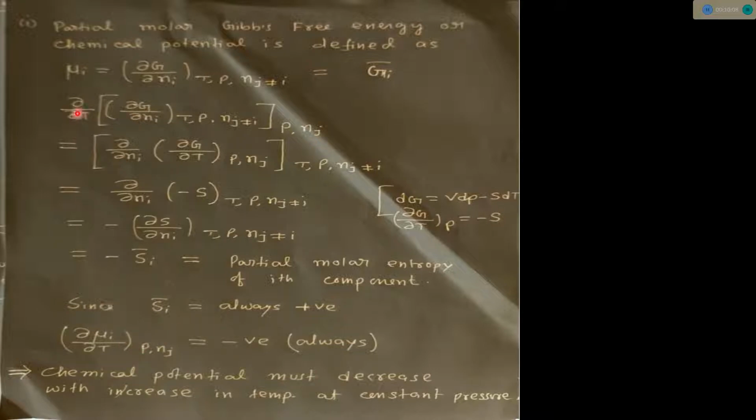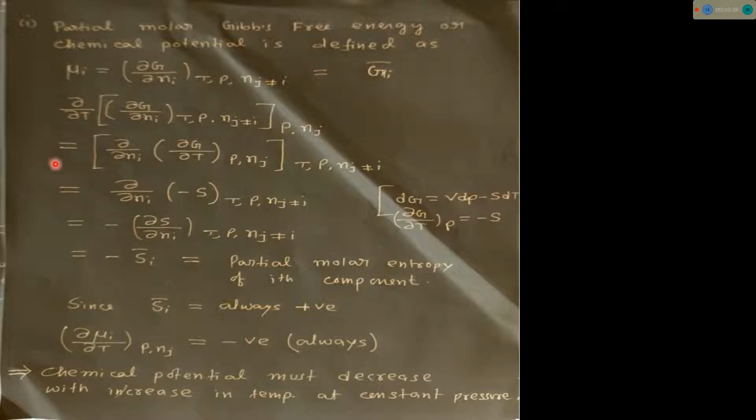So del mu i del T, the change in chemical potential with respect to temperature at constant pressure, is negative. Since Si bar is always positive and the minus sign is there, del mu i del T always becomes negative.